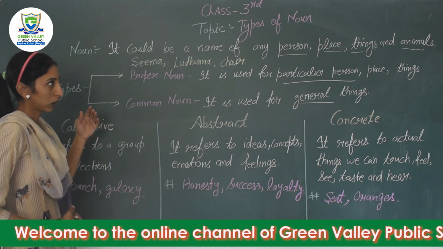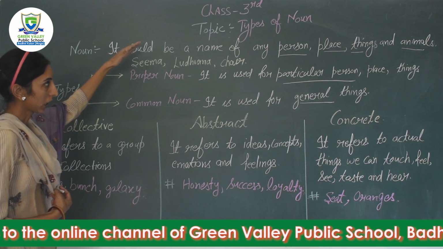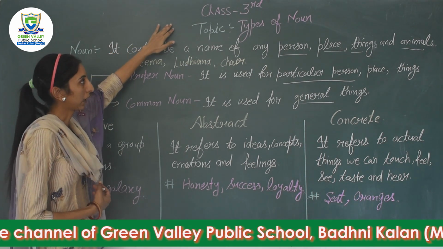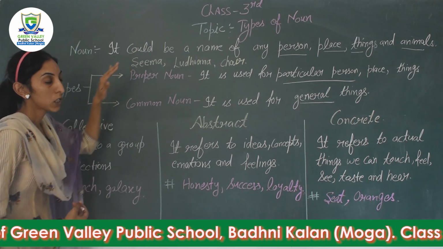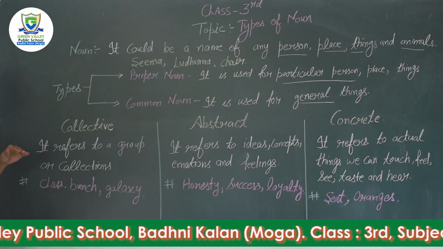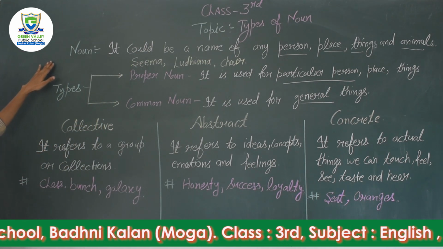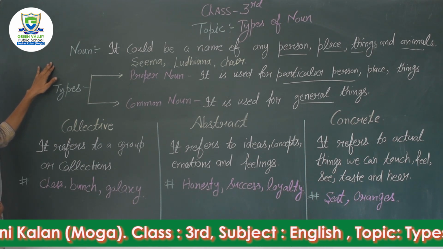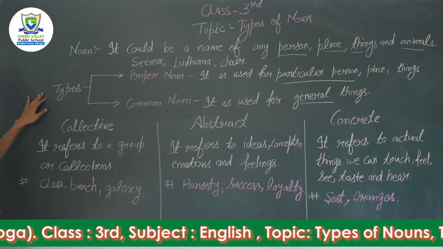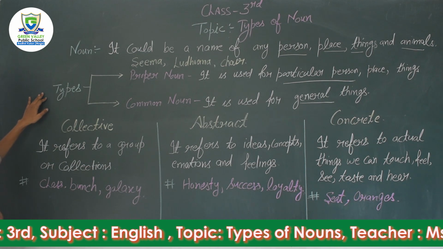Students, as you are well aware, our topic is types of noun and our class is third. What we had done in our previous video, we had done noun means definition part of noun and two types of noun we had already completed in the previous video.